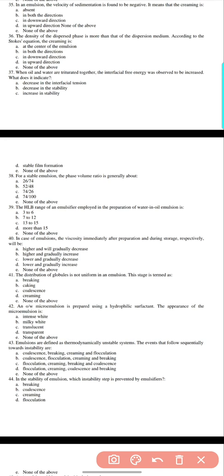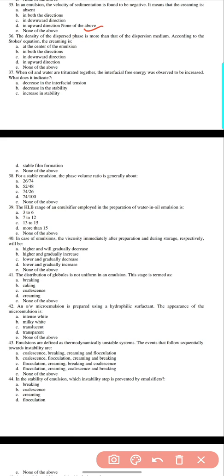35. In an emulsion, the velocity of sedimentation is found to be negative. It means the creaming is efficient in both directions, downward direction, upward direction, or none of the above. Negativity means downward direction, option D, none of the above.